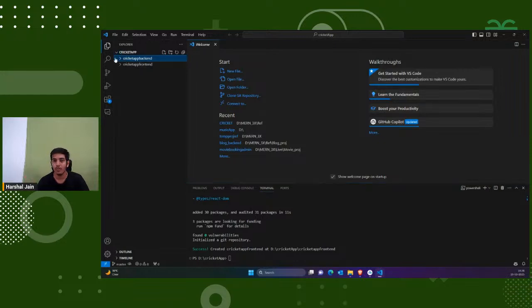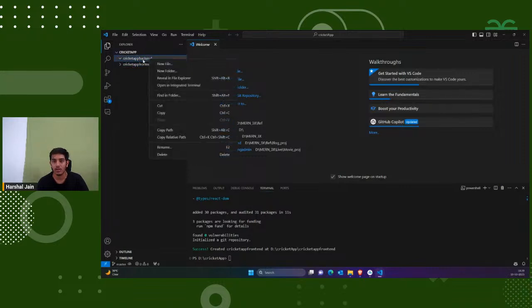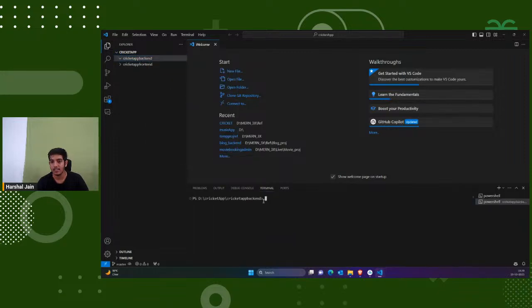Here we have just created the front end, and this is the backend. Inside this, we need to first of all initialize it. So I'll right click here, open in integrated terminal, and you can see this is the path. Inside the main folder we have created the backend, so we are inside the backend. Our goal is to create the backend in Node.js. So we're going to simply type npm.